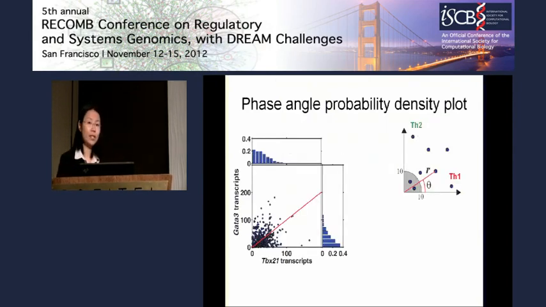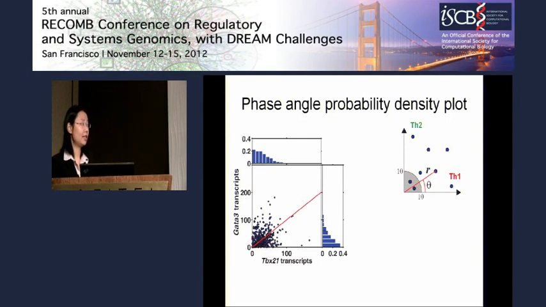So to facilitate the interpretation of our data, we converted this density scatter plot to a phase angle plot where we use the parameters r and theta instead, in which r is the distance from the origin and theta is the angle. So a small theta would mean that the cell is lying towards the x-axis and therefore Th1-like.